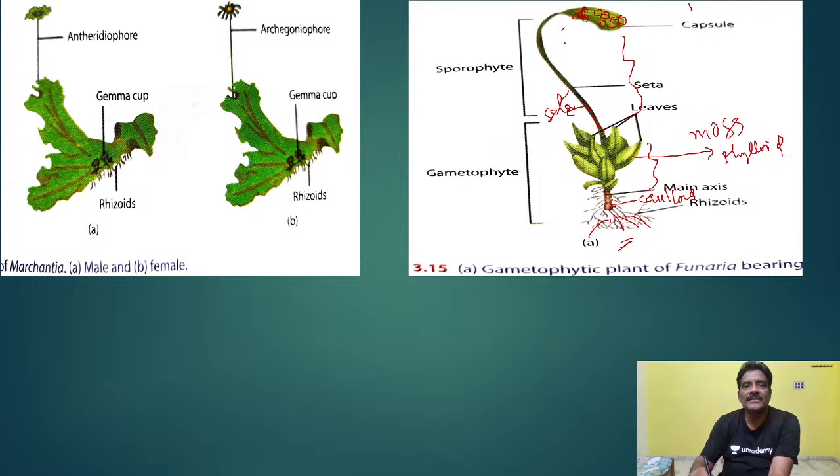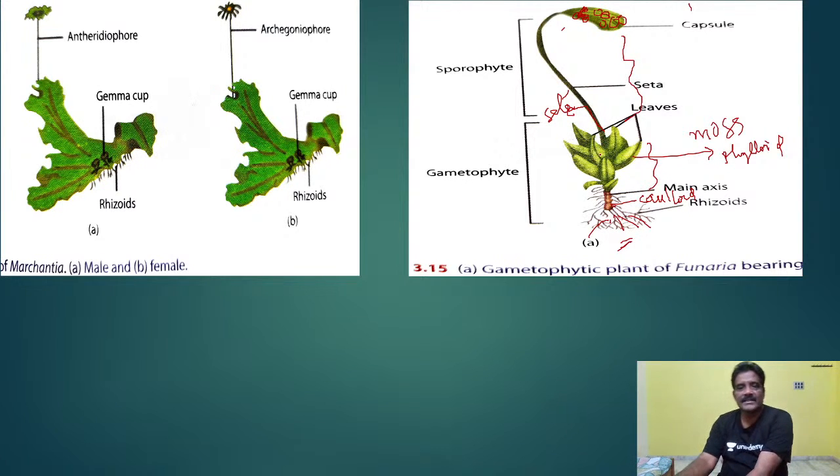Because of the presence of chlorophyll, it is able to survive. It is able to synthesize its own food material. So the mature sporophyte does not depend on the gametophyte because of the presence of chlorophyll. But here, the sporophyte is a partial parasite on the gametophyte in which